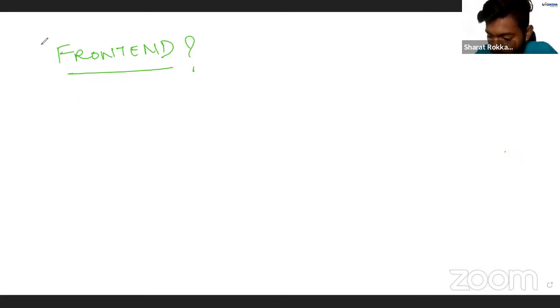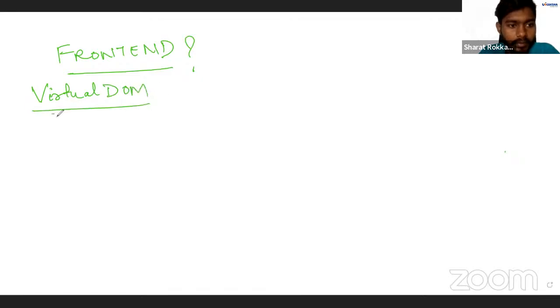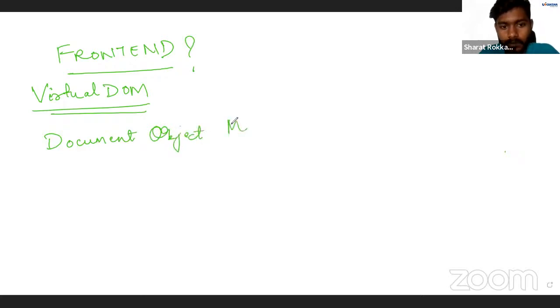Anyway, I'm not able to remember that, but still, the last feature is virtual DOM. Okay. And in this virtual DOM, what happens is, but what is DOM actually? Document object model. Okay. So this is what your DOM is.